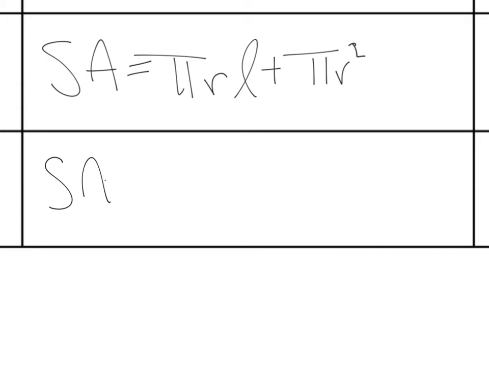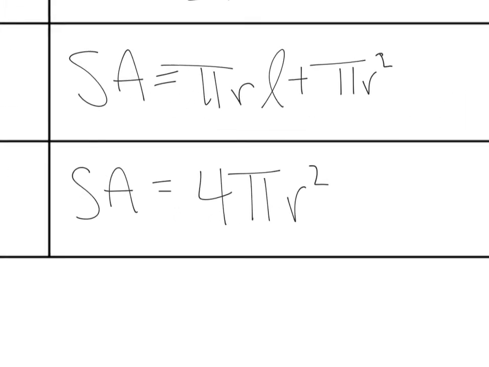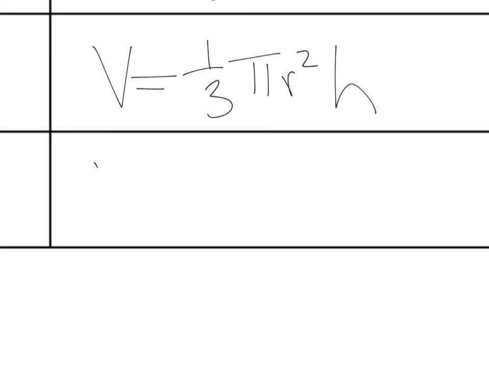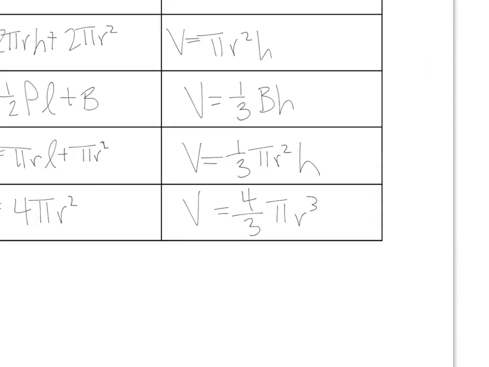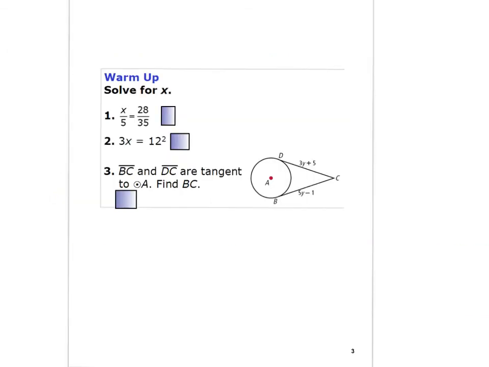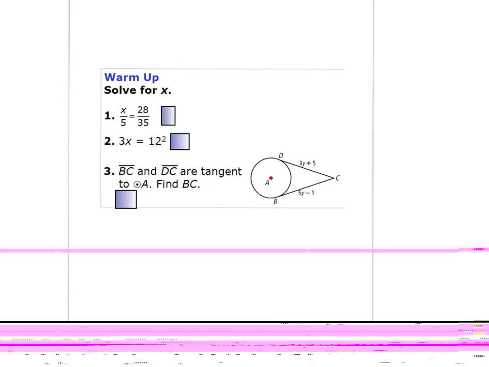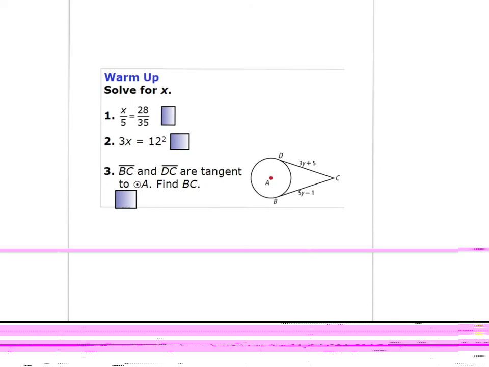The surface area of a sphere is equal to 4 times pi r squared. And lastly, your volume is equal to 4/3 pi r to the third. And then zooming out here for you so you can see the whole thing completed, it should look something like that. At this point, I would like for you to, once again, pause the video, work through your warm-up, and when you are done, you can go ahead and press play again, and we will go through it.